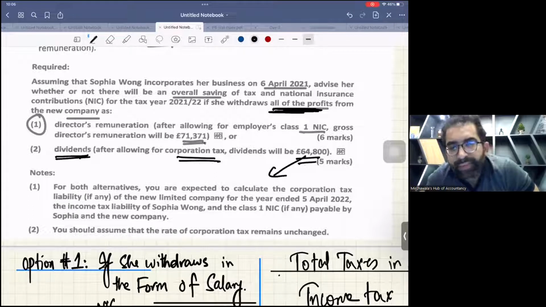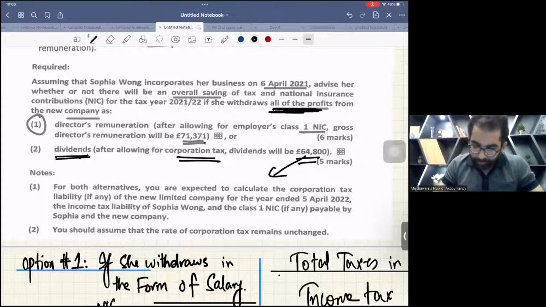Yes, we have sent. Listen, my dear student, I agree. We have 80,000 profit, but we can't withdraw the complete profit. First, we have to pay corporation tax and then we withdraw profit after tax. So I will prove this number, 64,800. Okay, look here.